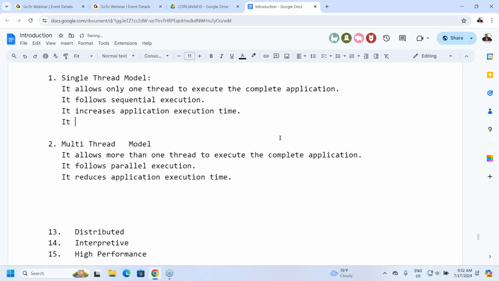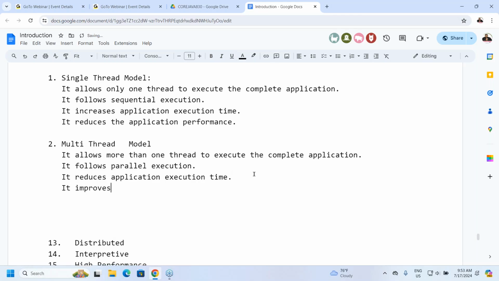It reduces the application performance. But the multi-threaded model improves the application performance.